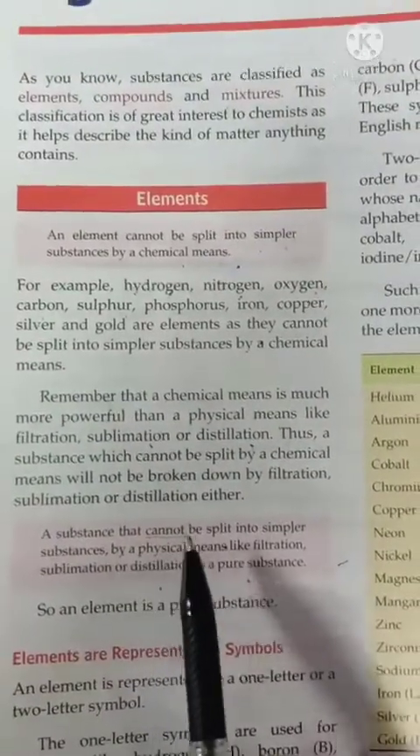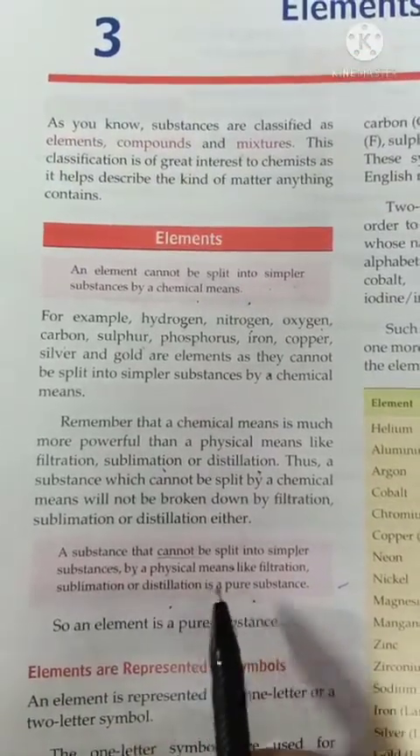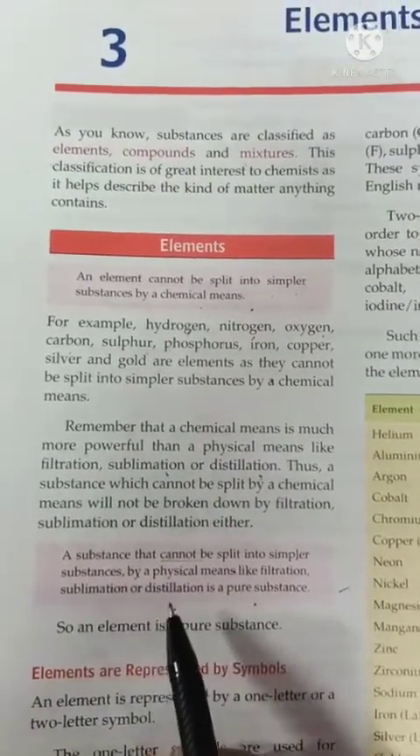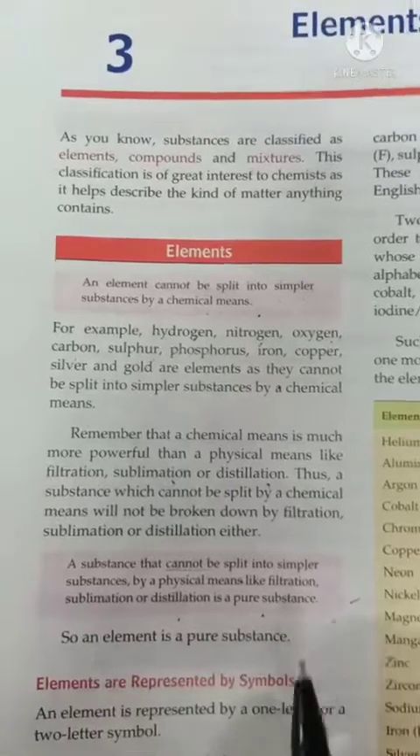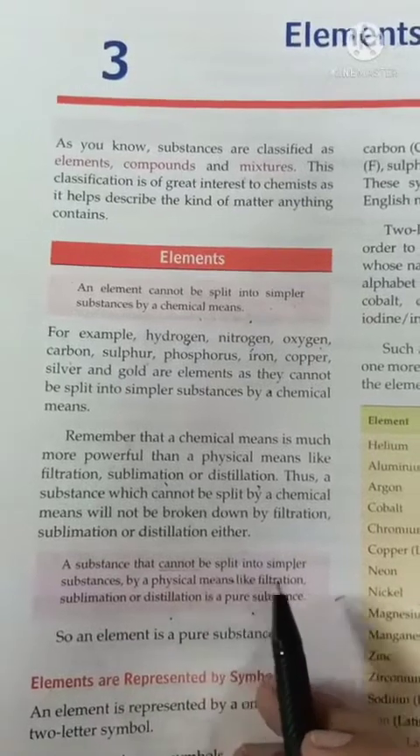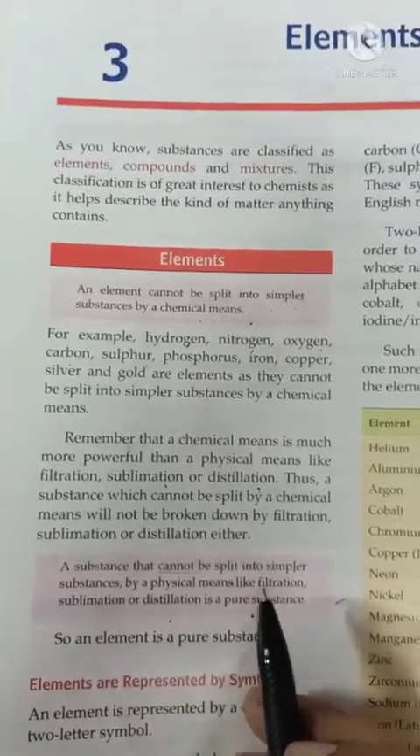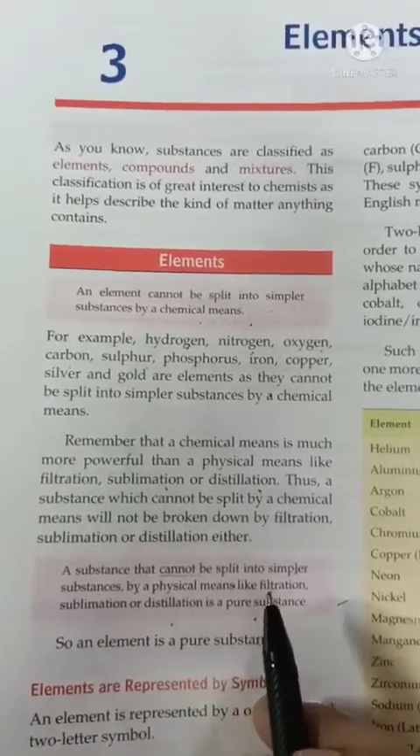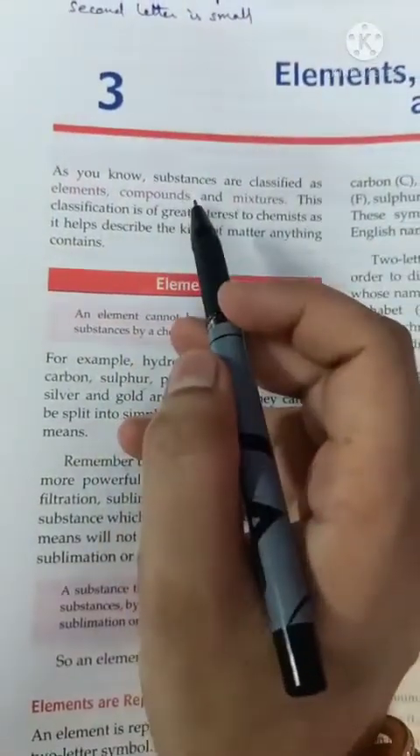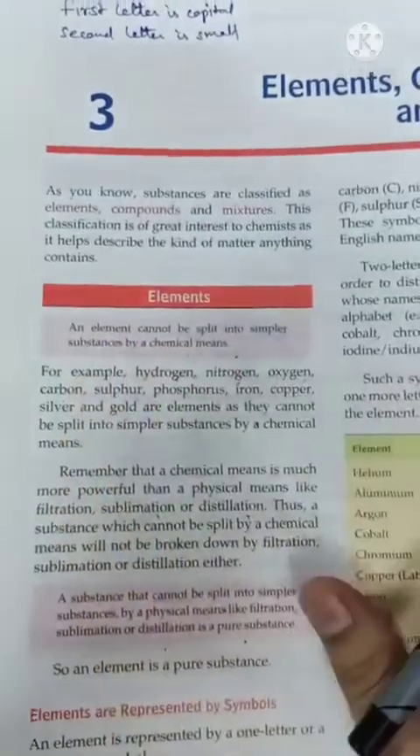A substance that cannot be split into simpler substances by physical means like filtration, sublimation or distillation is a pure substance. Pure substance cannot be split into simpler substances. Now beta, pure substances are of two types. One is element, second is compound. Now here we are going to study about elements first of all.